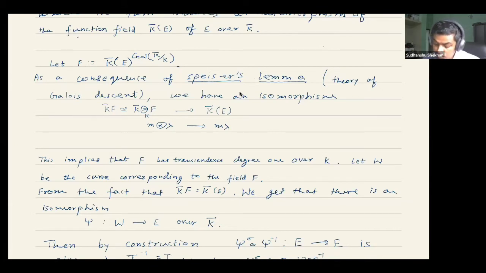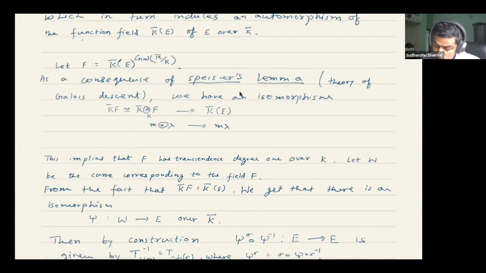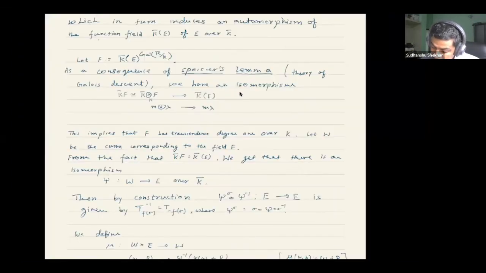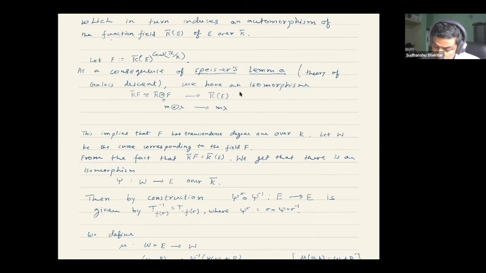So now you use that correspondence. Basically you get a curve W corresponding to F, such that K bar F equals the function field of E over K bar. And now again we use that equivalence of categories. It says that not just is there a curve, but also there is an isomorphism from W to E over K bar, because of that correspondence.